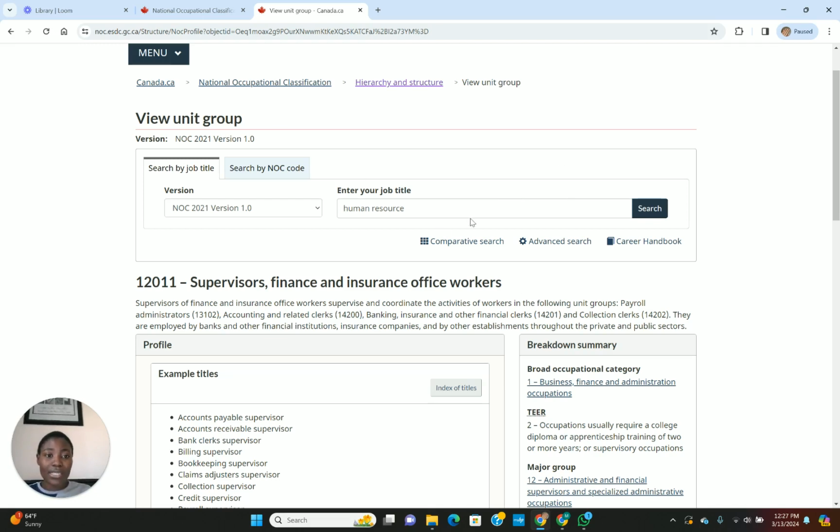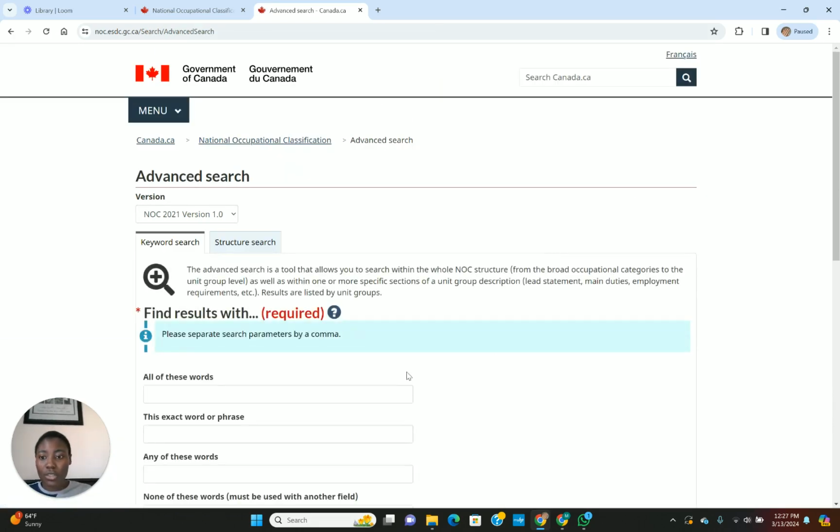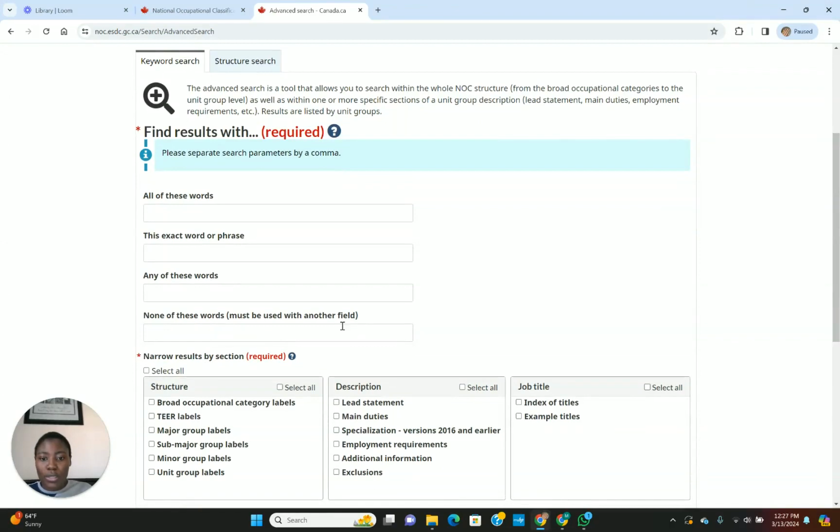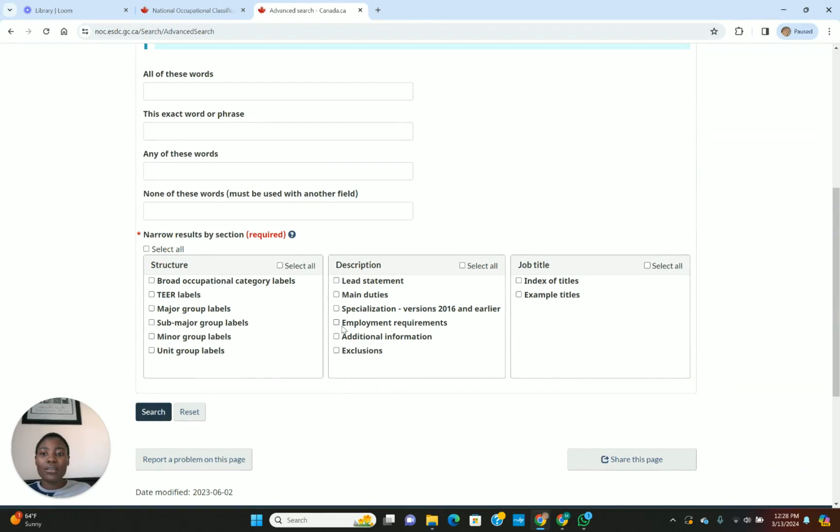Like I've shown you the different steps. You can always even do an advanced search. In this advanced search, you can use words or phrases: all of these words, this exact word or phrase, any of these words, none of these words. You can use advanced search to find whichever NOC code it is.